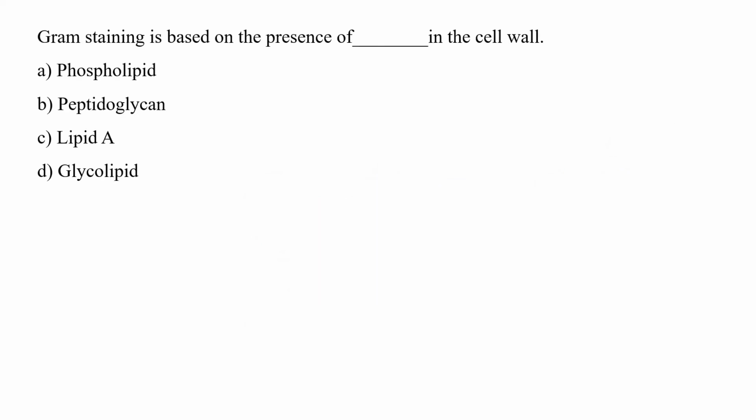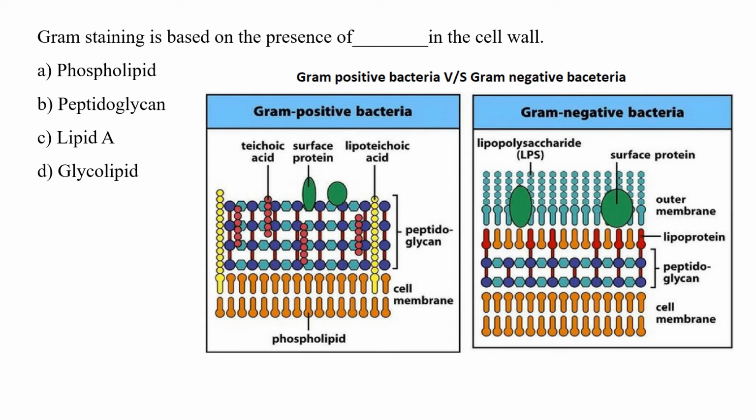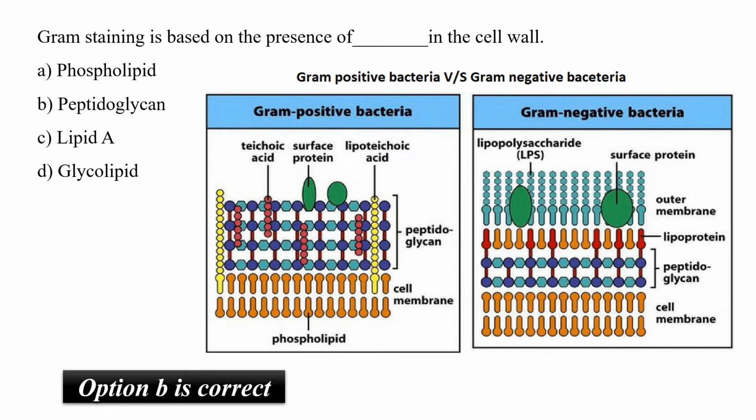Gram staining is based on the presence of dash in the cell wall: phospholipids, peptidoglycan, lipid A, or glycoprotein. Gram staining is based on the amount of peptidoglycan layer present in the bacterial cell wall. Those bacteria which have a thick peptidoglycan layer will be considered positive after the gram staining process. So option B is the correct answer, that gram staining is based on the presence or amount of the peptidoglycan layer in a bacterial cell wall.